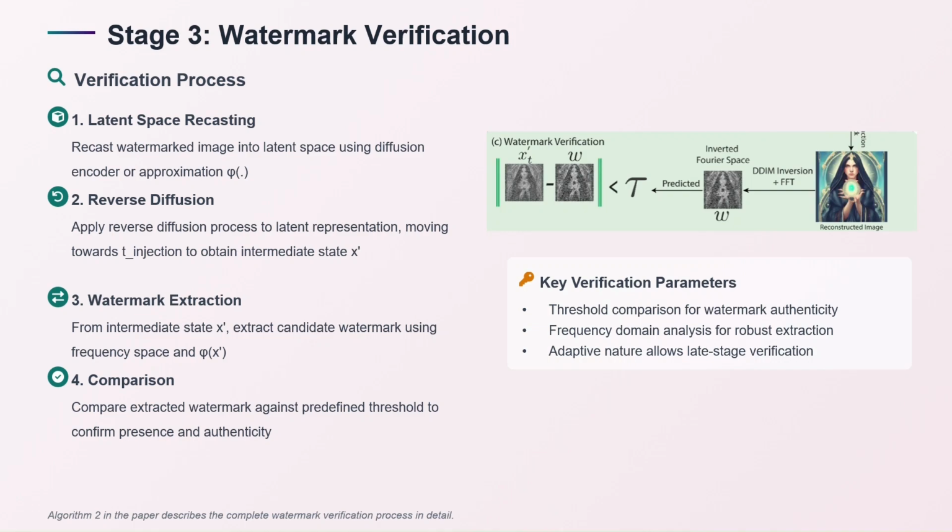After getting the final image, we mimic the reconstruction attack and we get the reconstructed image, and we then use the DDIM inversion as we discussed earlier, taken from existing methods like Drop-In, and apply the FFT operation to extract the noise, and then we compare it with the existing watermark that we saved earlier in stage 2. Then we do a threshold comparison for authenticity of the watermark, and this gives a robust extraction method, which helps in adaptive nature, and this adaptive nature helps in embedding the watermark in the later stages.